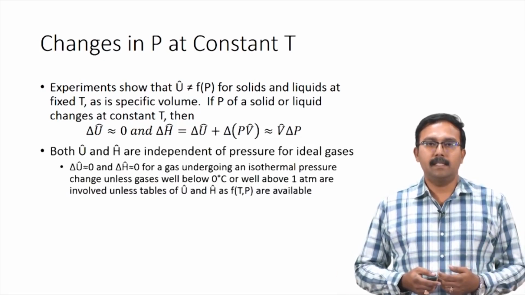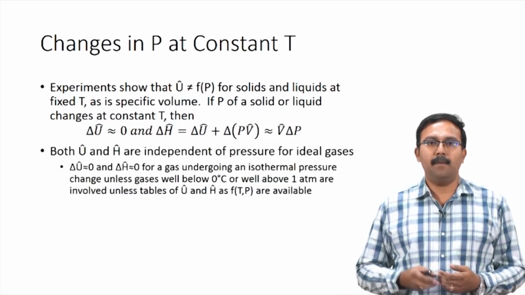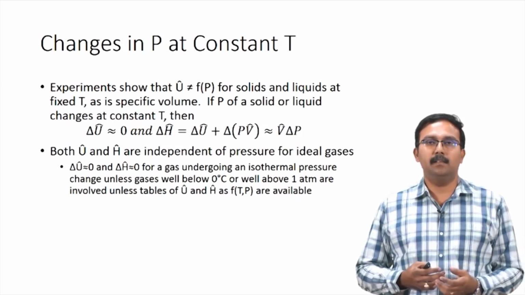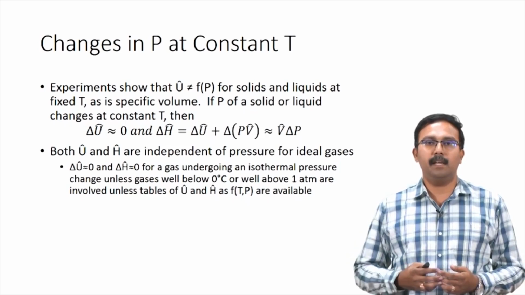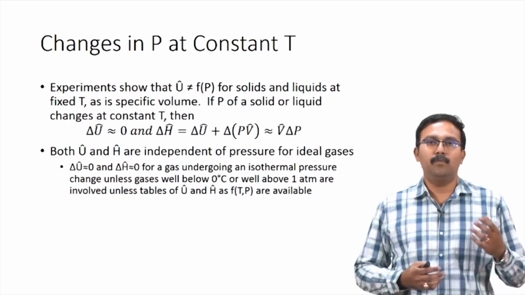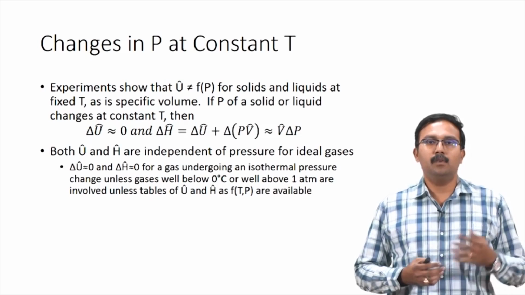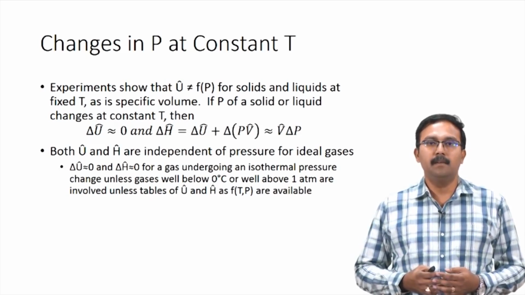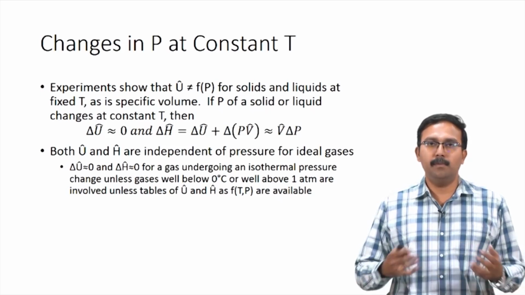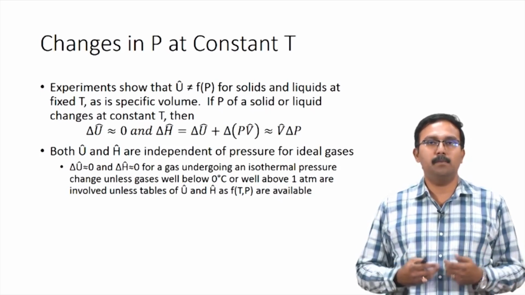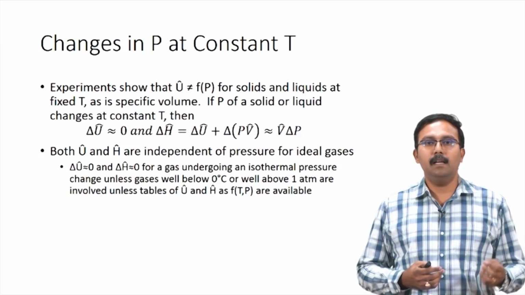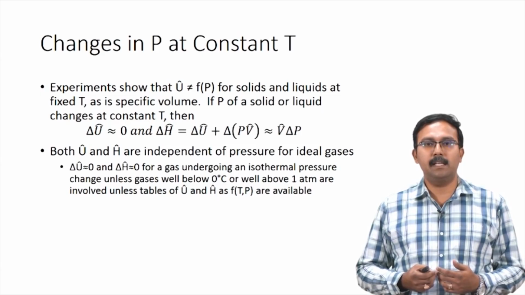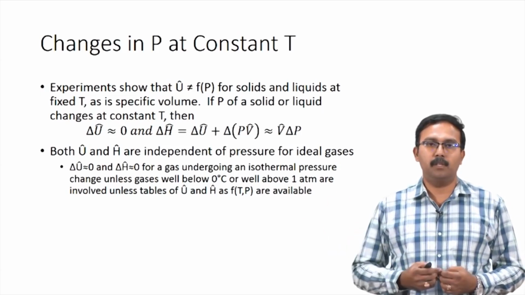For ideal gases, both U cap and H cap are independent of pressure. So, you can assume that change in specific internal energy and specific enthalpy would be 0 for ideal gases. If you have a gas which is undergoing an isothermal pressure change, then you would assume this to be 0 even for real gases because it is almost negligible, unless the gases are at conditions which are well below 0 degree Celsius or well above 1 atmosphere.